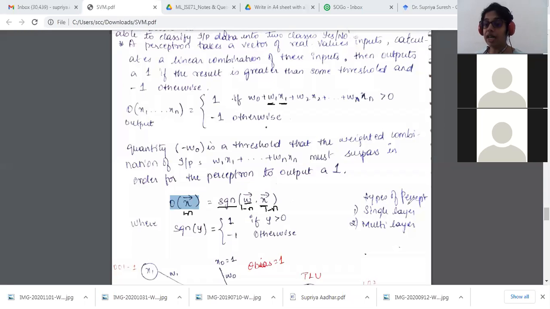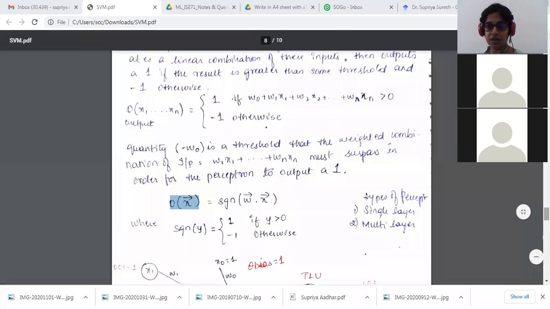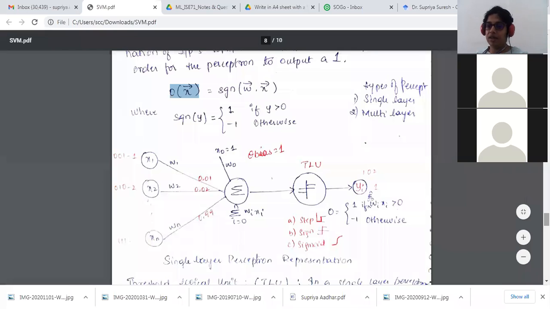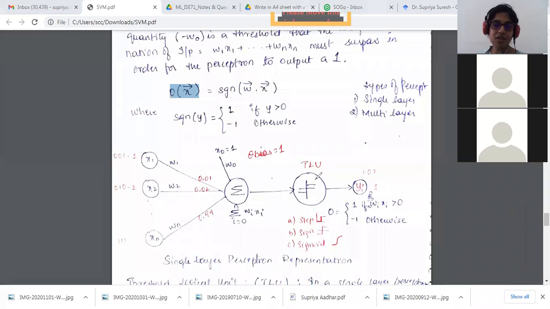So the types of perceptron: you have a single layer perceptron, and you have multi-layer perceptrons as well. We'll go one after the other. What is a single layered perceptron? What are multi-layered perceptrons? A single layered perceptron, I'm just giving you a picture here. It's a similar one, but I've split the pre-activation and the activation function. What was the pre-activation function that we discussed?